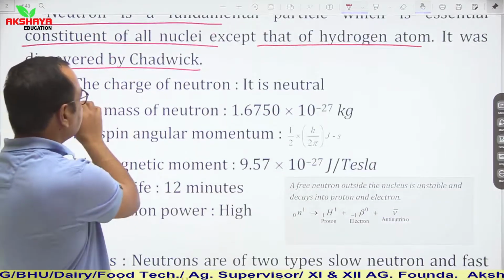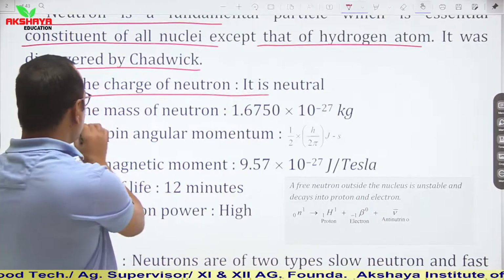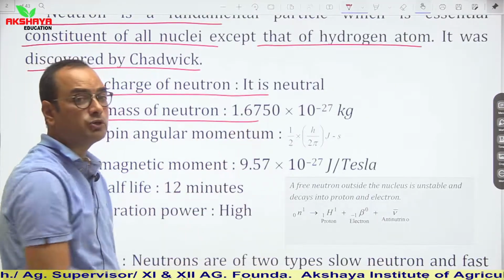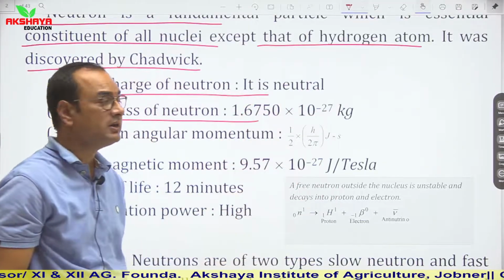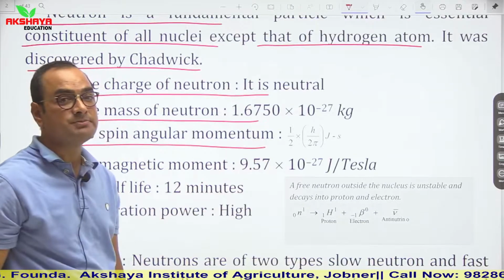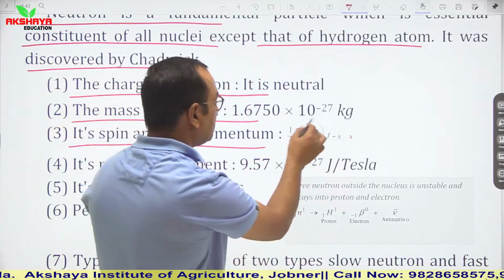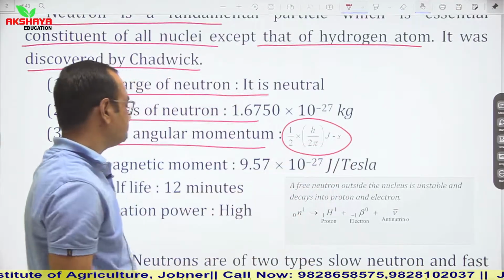If we talk about the charge of the neutron, it is a neutral particle. Its mass is almost equal to the mass of a proton, meaning 1.67 into 10 to the power minus 27 kg. Its spin angular momentum is 1/2 into h/2π joule second.